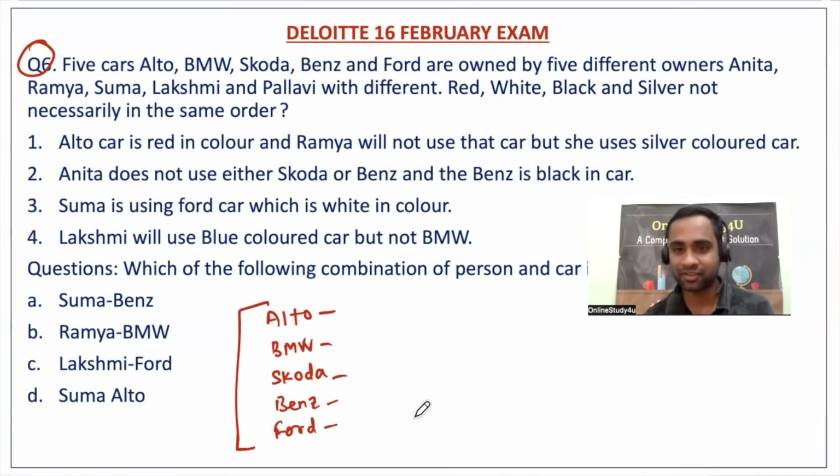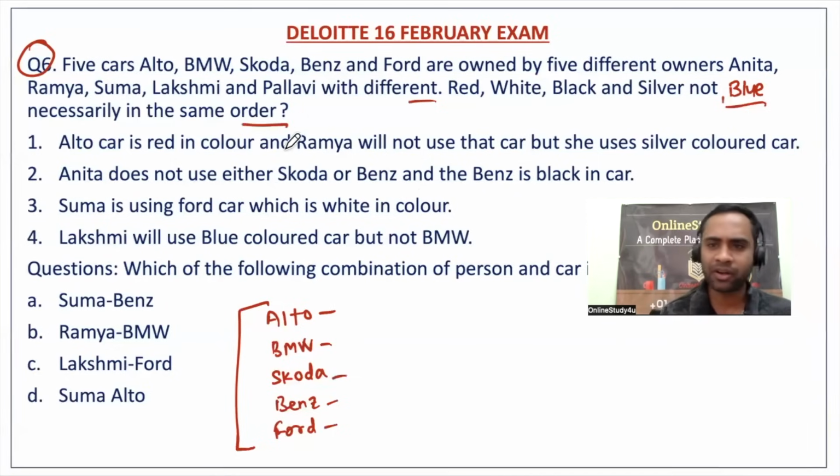So five cars: Alto, BMW, Skoda, Benz, and Ford are owned by five different owners. Anita, Ramya, Suma, Lakshmi, and Pallavi. Forget about the 1 minute question. The colors are red, white, black, silver. Oh my god, I have missed one color, which is blue, while typing the question. Red, white, black, silver, and blue, not necessarily in the same order. Alto car is red in color.